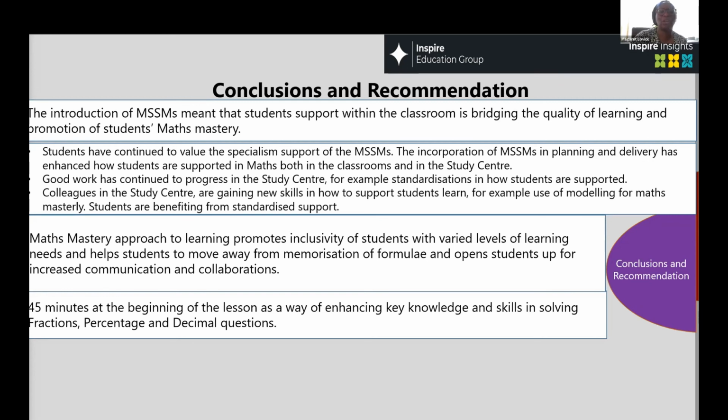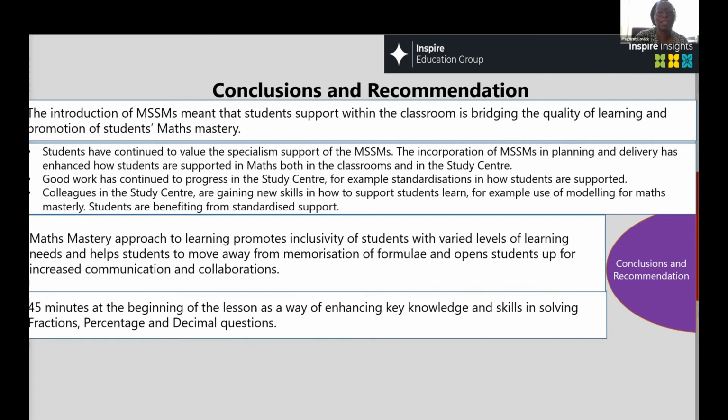So we do have a recommendation. One of the things that came out of this research was that we now have 45 minutes of math mastery, focusing on fractions, decimals, and percentages, and then incorporate that with the main lesson in every lesson. So that was really good.